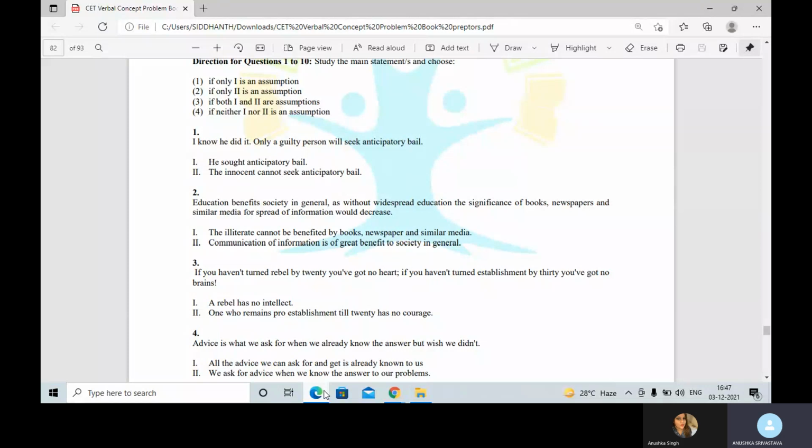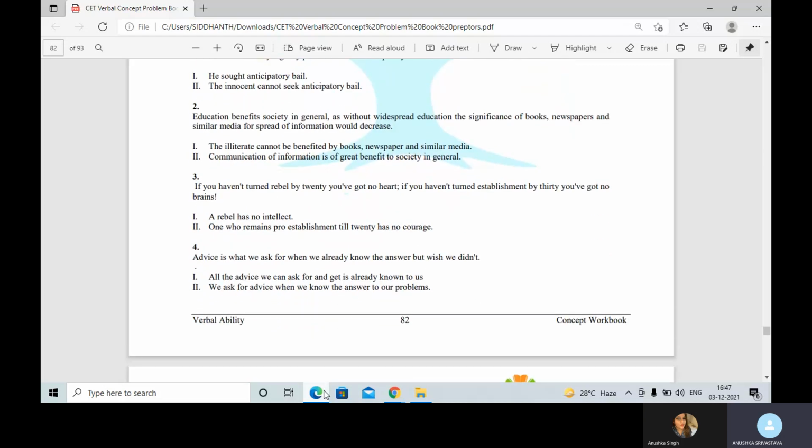If you assume the first one, there has to be some time barriers. Since the author has mentioned this till 20 and that till 30, the first option does not count any time frames and hence it is not correct. Second, one who remains pro-establishment till 20 has no courage. Correct. Pro-establishment means in favor of establishment. So if a person is in favor of establishment till the age of 20, obviously he will not want to be a rebel and he will not have courage according to what is mentioned in the statement by the author. So hence my answer becomes option number 2 only.